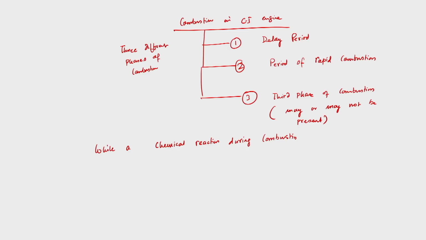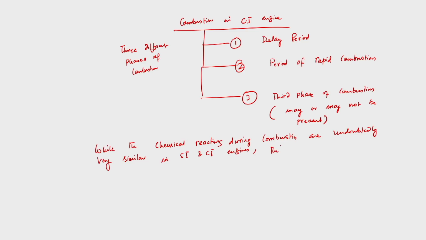Essentially it is a hydrocarbon. The chemical reactions during combustion are undoubtedly very similar in SI and CI engines.